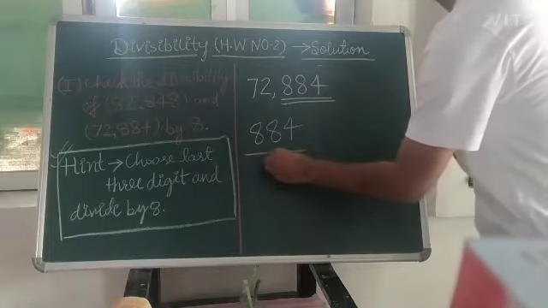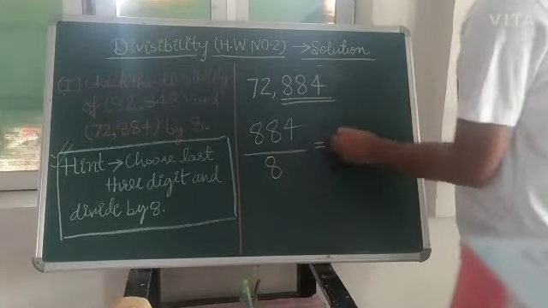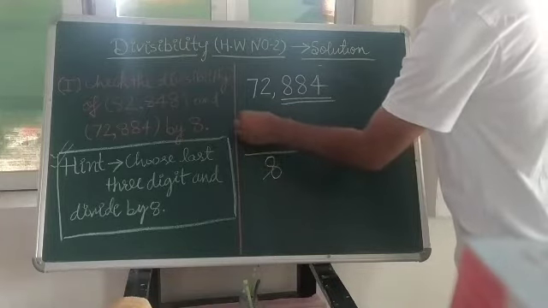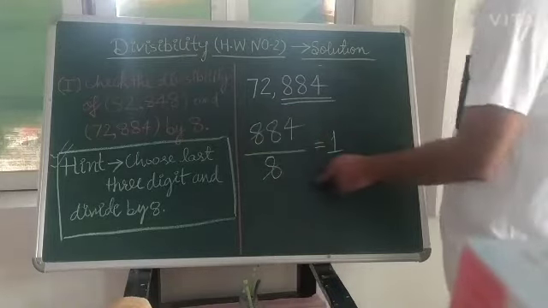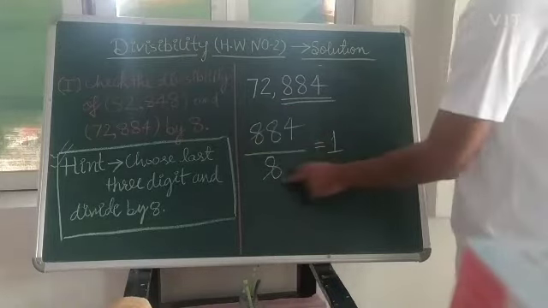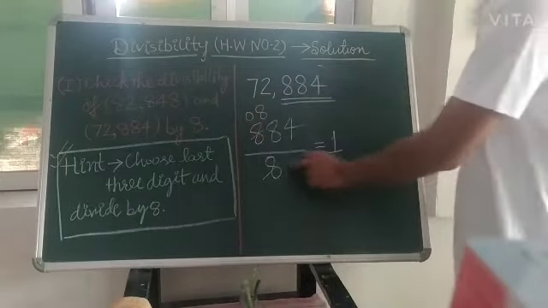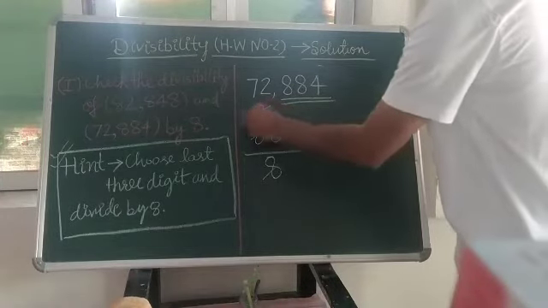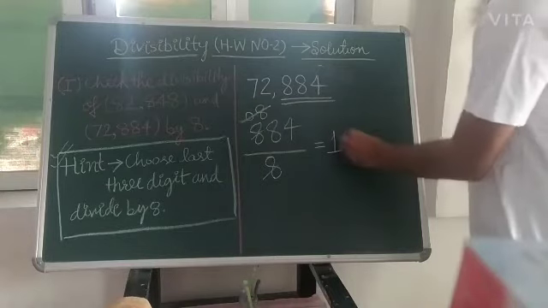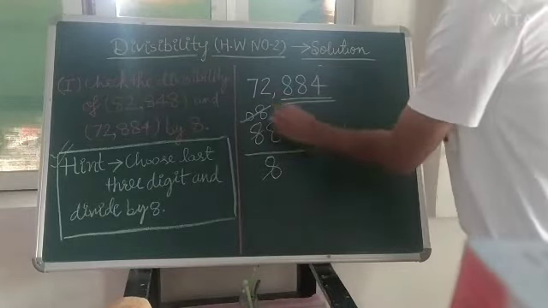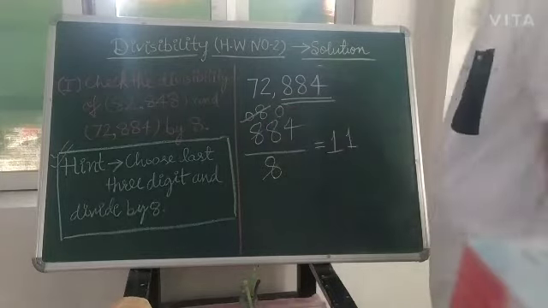When you divide it by 8, 8 1s are 8, remainder 0. The next number will make it 8, then again it will go 1 time, 8 1s are 8, the remainder will come 0.